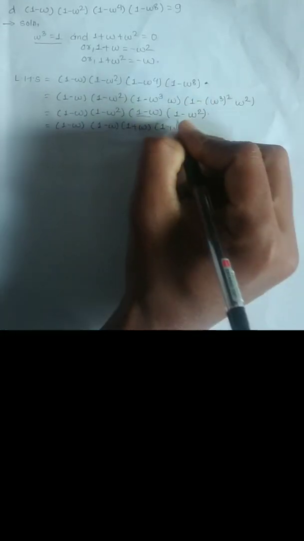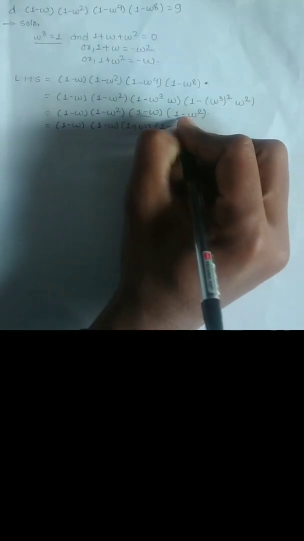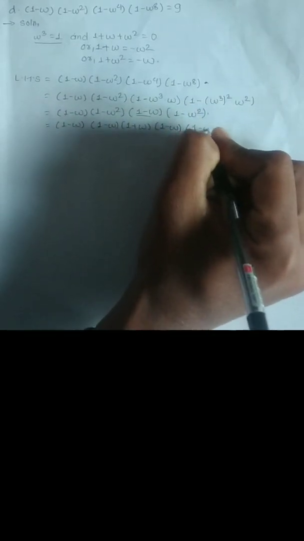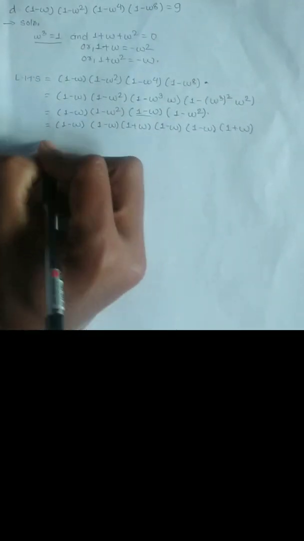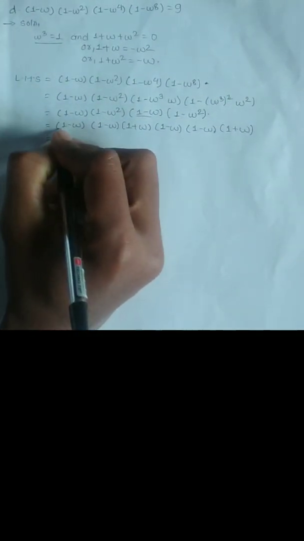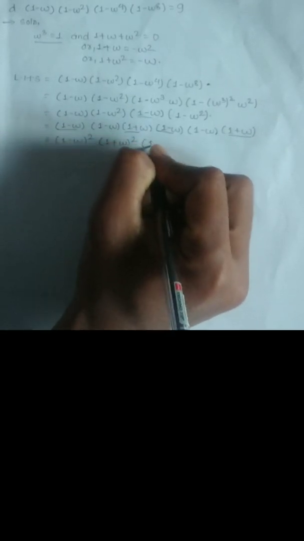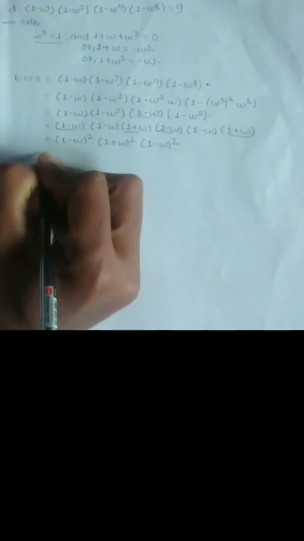Again expanding this in the form a square minus b square, we have 1 minus omega times 1 plus omega, and we can write from here just 1 minus omega square times 1 plus omega square, again times 1 minus omega square.